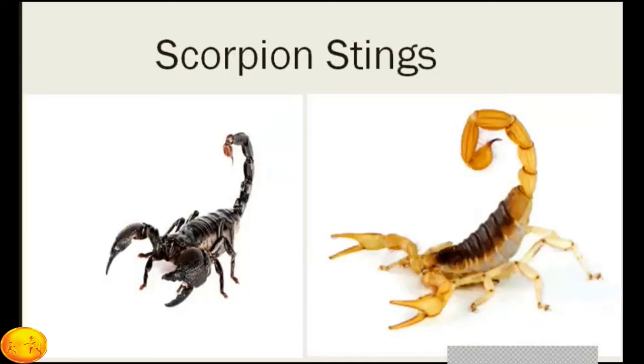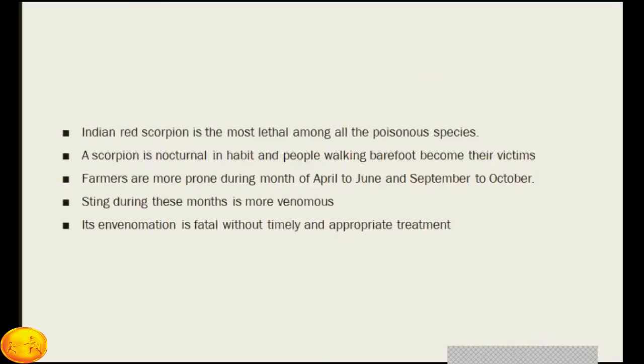Now a few lines about scorpion sting. The Indian red scorpion is the most lethal among all poisonous species. A scorpion is nocturnal in habitat, and people walking barefoot become their victims. Farmers are more prone during the months of April to June and September to October. Stings during these months are more venomous. Envenomation is fatal without timely and appropriate treatment.